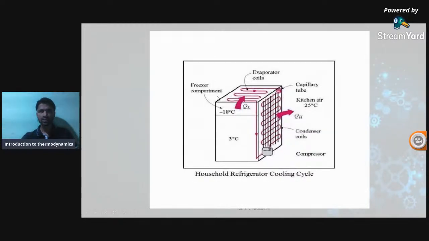Okay, if you see there, there is a compressor at the back end of that fridge. If you observe, there is a condenser coil. There is a capillary tube, and if we look in the fridge, there is a compartment with the evaporator coils. This is the best application of the closed system.